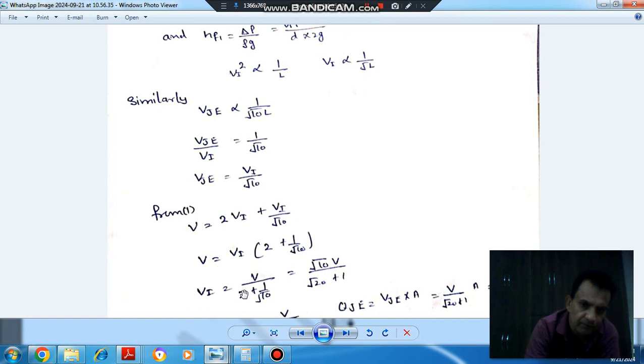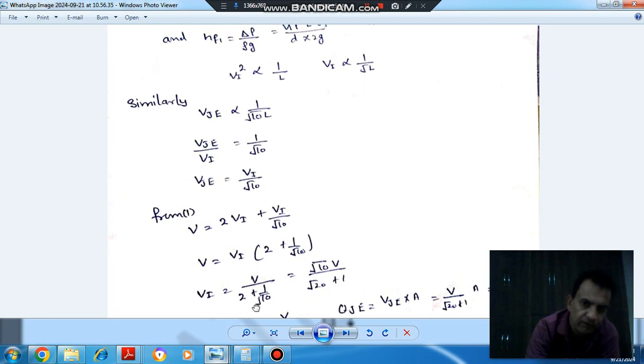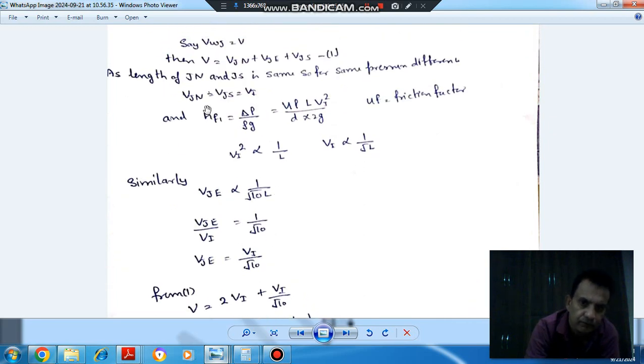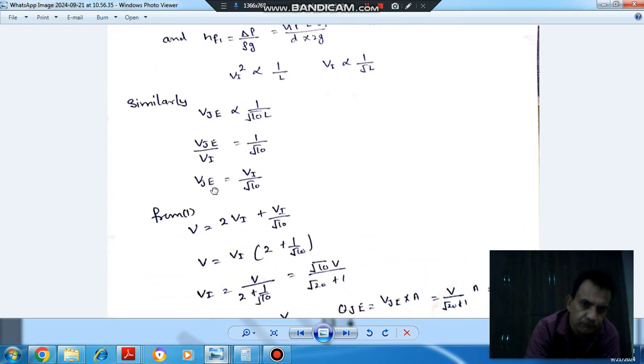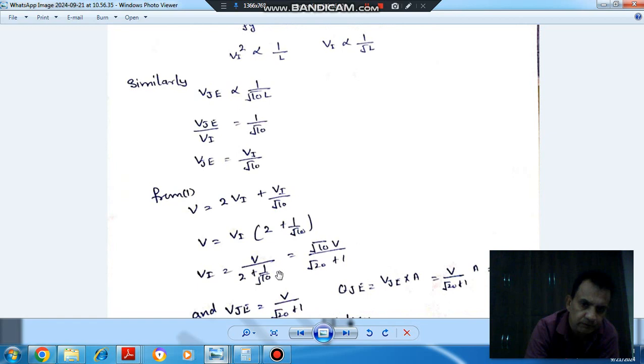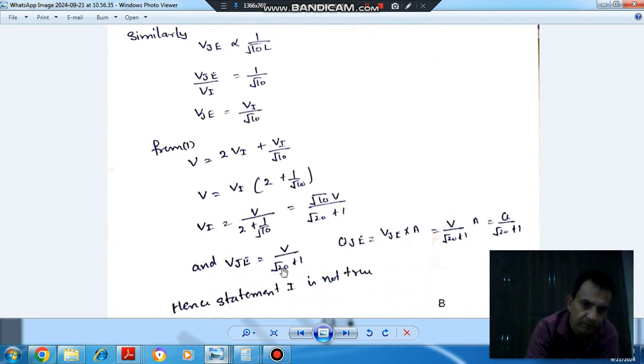V1 comes out as V by (2 plus 1 by root 10), or root 10 V by (root 40 plus 1). So V1 is the velocity in JN, and the velocity in JE will be multiplied by 1 by root 10, so that will be equal to V by (root 40 plus 1).